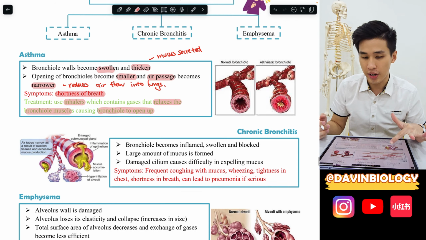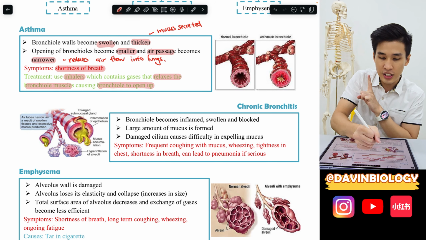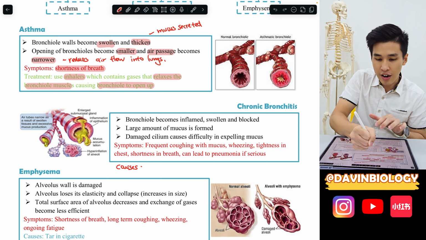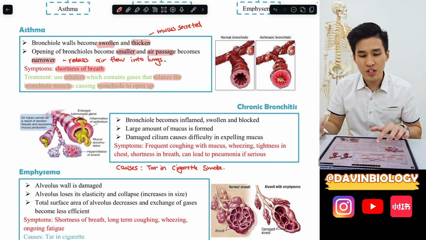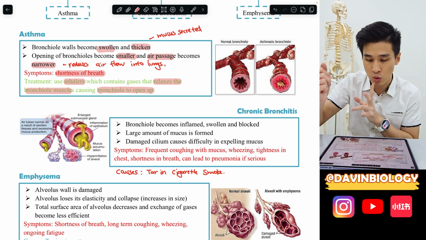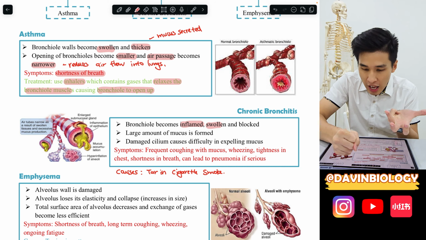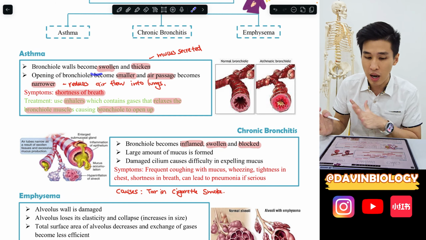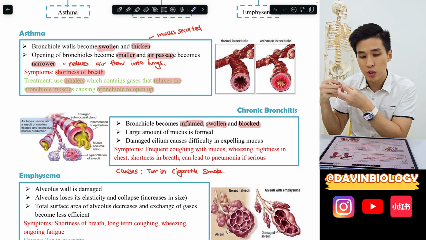Now for chronic bronchitis, the explanation is a bit different. If the question says this person smokes, it's usually caused by tar in cigarette smoke. Since tar is so toxic and damaging to your body, it will cause your bronchial not just to become swollen, but also inflamed. So we add one more word, inflamed, 发炎了, and also swollen and blocked. Asthma doesn't have much inflammation, but bronchitis has serious inflammation, because the wall of your bronchus is being damaged.